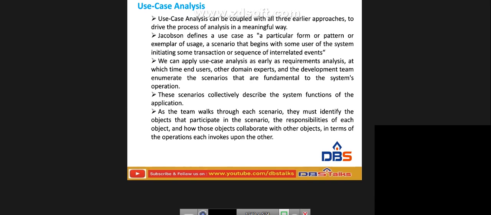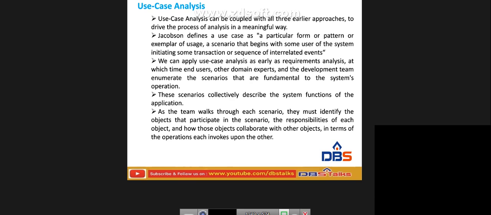collectively describe the system functions of the application. As the team walks through each scenario, they must identify the objects that participate in the scenario. So first of all, they have to identify which objects participate in the particular system, and that lays out the responsibilities of each object and how the object has to cooperate with the other objects. So first we have to identify what the objects will be,